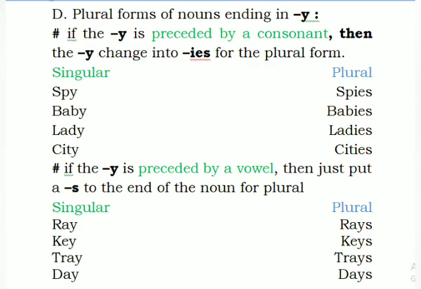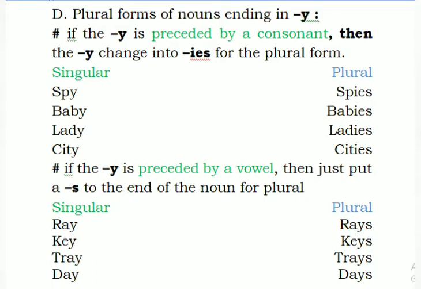Now similarly in case of baby, again the word is ending with Y, but before Y there is a consonant, B. So that's why I've used here ies, baby, babies. Similarly lady, ladies, city, cities. And there is another thing.